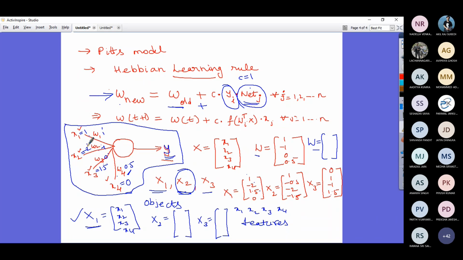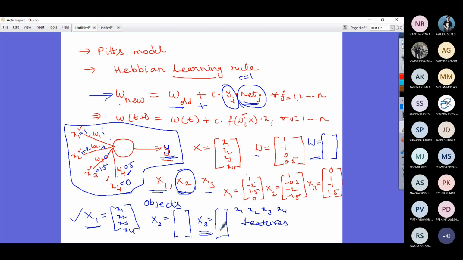When I apply capital X2, again I calculate my net input, I calculate Y, then I will modify again my weight matrix. Once I do that, I submit my third input. This is the process of learning. So what I have narrated, the learning process, you will find in learning algorithms.